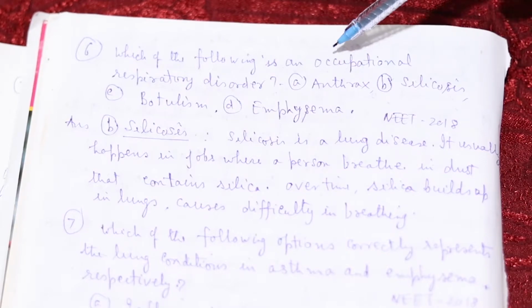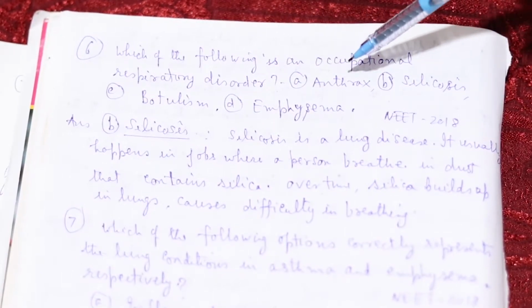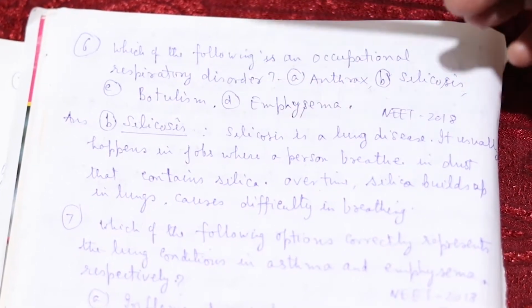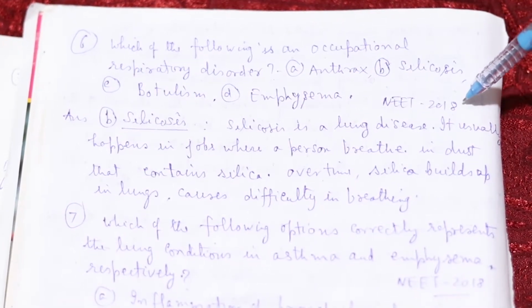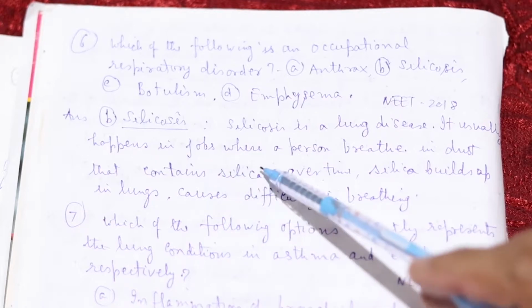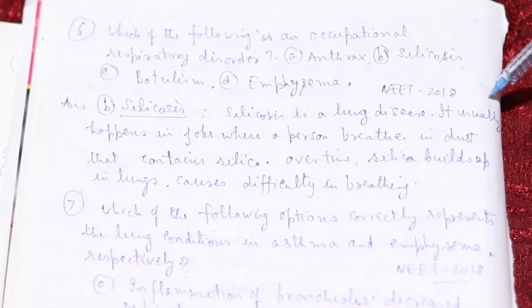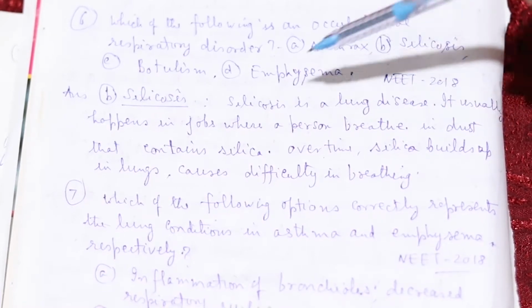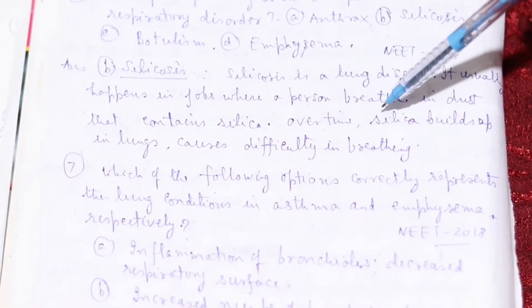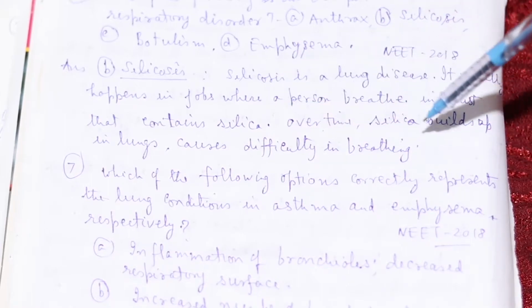Which of the following is an occupational respiratory disorder? Anthrax, silicosis, botulism, or emphysema. This is again from NEET 2018. The answer will be silicosis. Silicosis is a lung disease. It usually happens in jobs where a person breathes in dust that contains silica. Over time, silica build-up in the lungs causes difficulty in breathing.